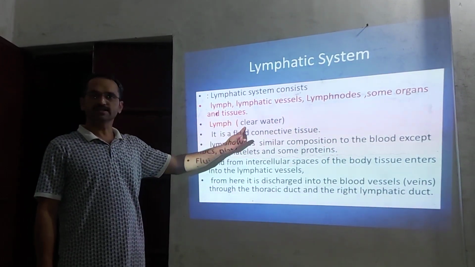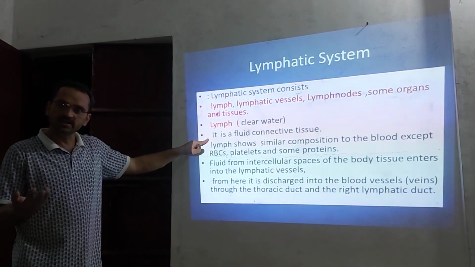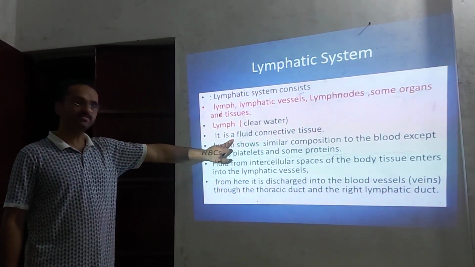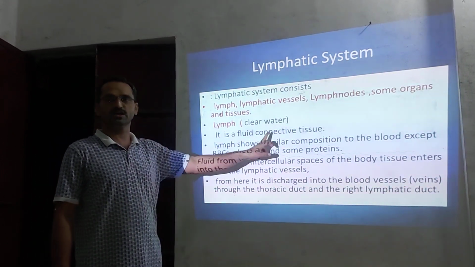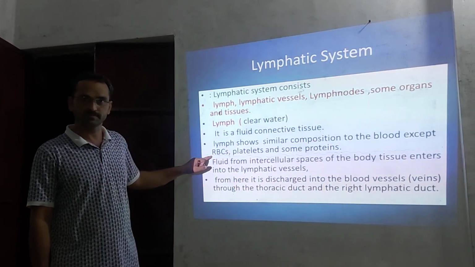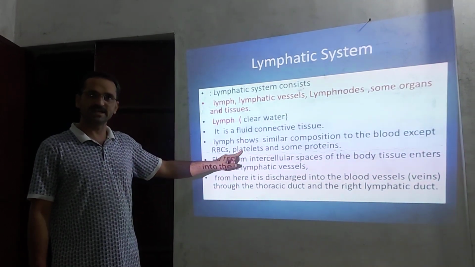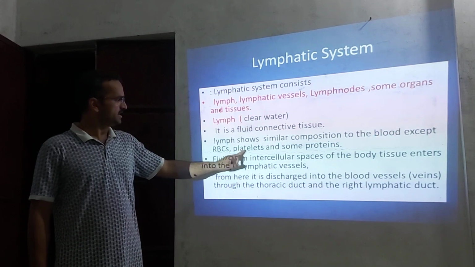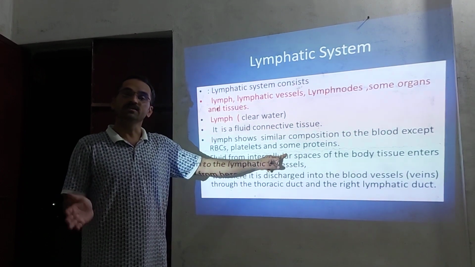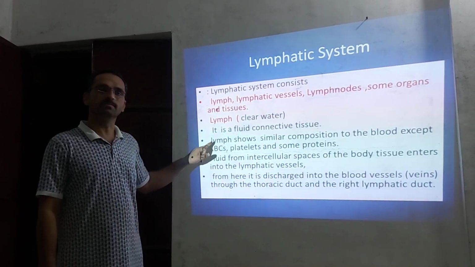Lymph is also called clear water. When tissue fluid enters the lymphatic capillaries, it is called lymph. Like blood, lymph is also a type of fluid connective tissue. So what is the basic difference between lymph and blood? Blood shows RBC, lymph does not show RBC. Blood shows platelets, lymph does not show platelets. And some proteins present in the blood are absent in the lymph. But in the rest of the composition, lymph is similar to blood.